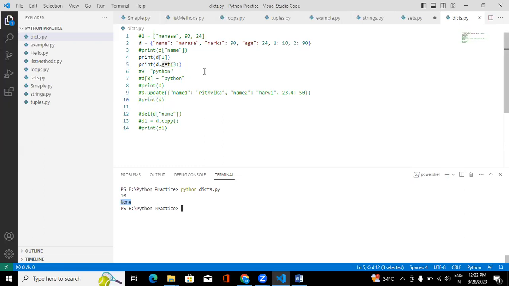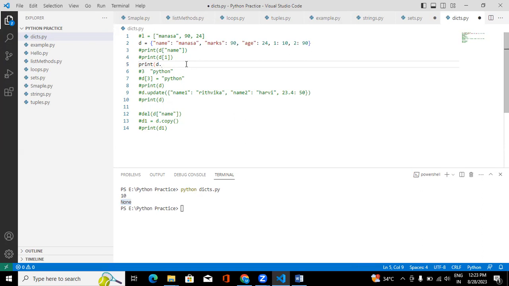Okay, and items. If you do d dot items, let's see what it will be. See, in a dictionary, we have key value pairs, right? So instead of every time calling it a key value pair, we can simply call that an item. Item means there will be a key and there will be a value.